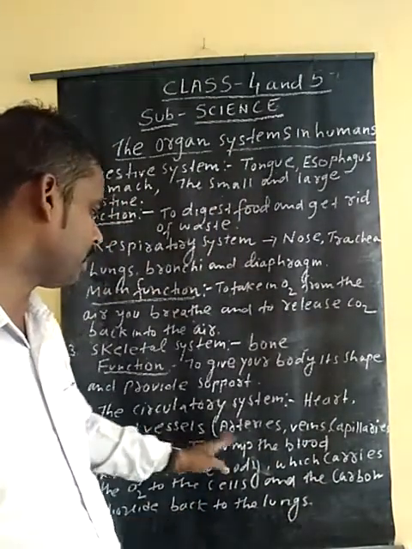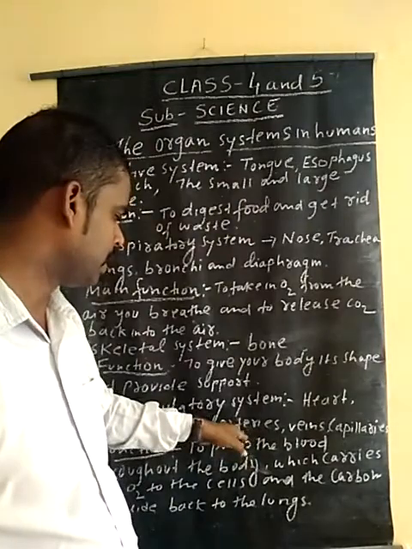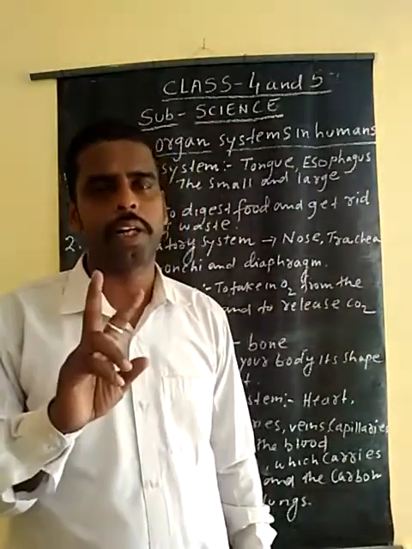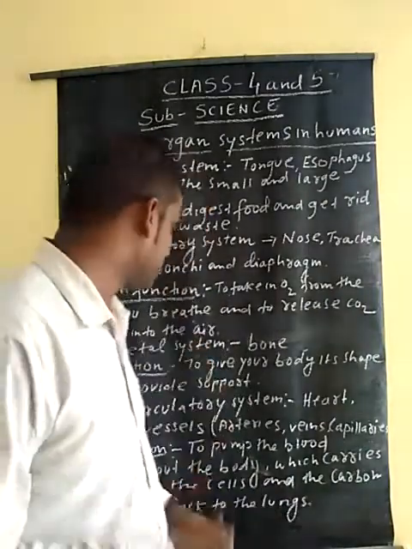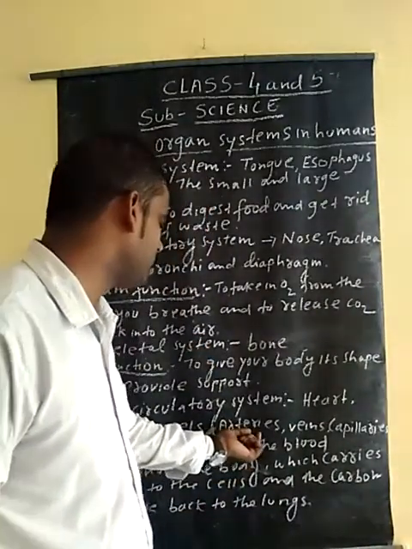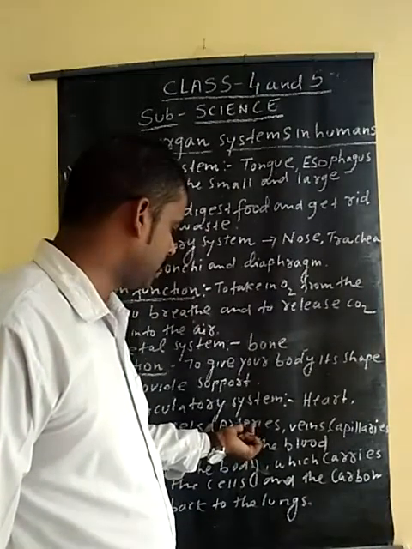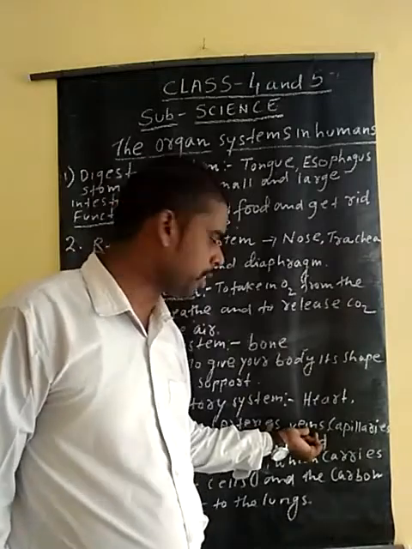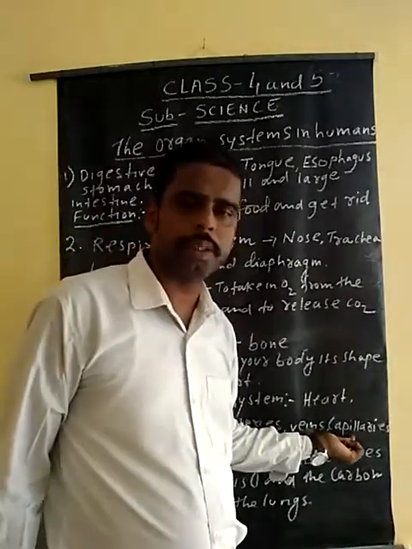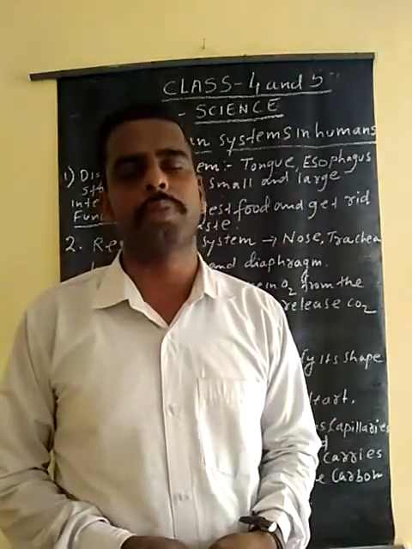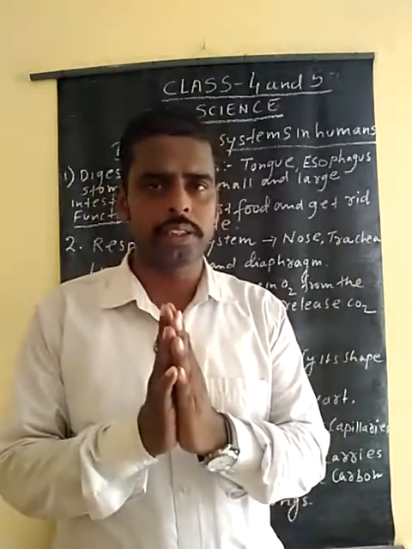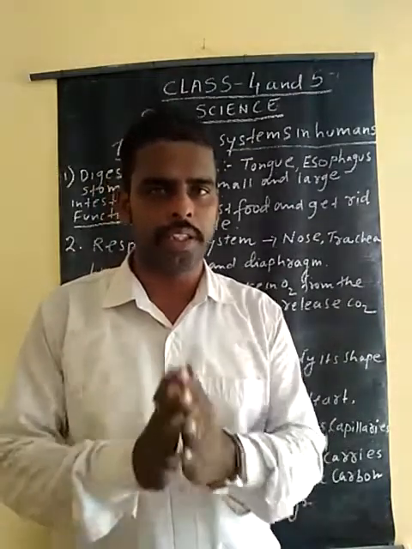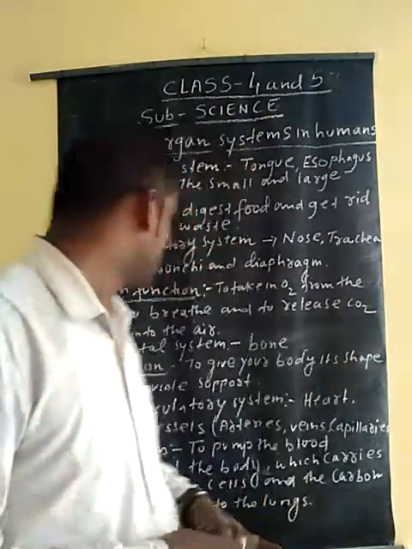And this is the blood vessel. There are arteries. This is oxygenated blood. In our heart there are 4 chambers, and there are 2 atria and 2 ventricles. And between the ventricles, it has oxygenated blood. Arteries carry oxygenated blood from the heart. From the heart, the oxygenated blood goes to all the parts of the body, and veins take deoxygenated blood back from the body. And capillaries, there are many nerves in our body, millions of nerves present in our body.